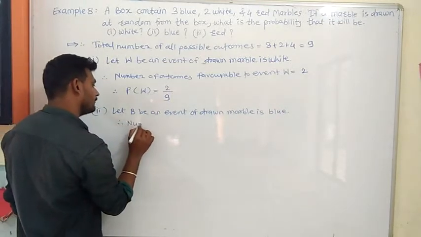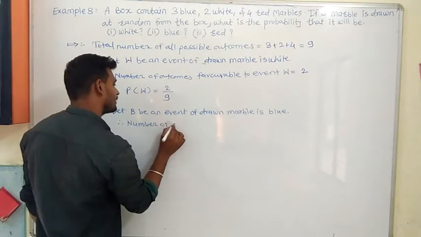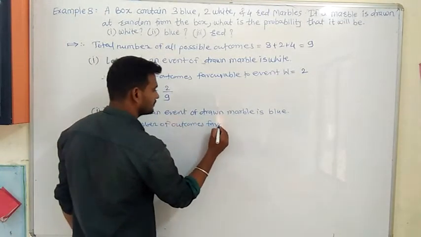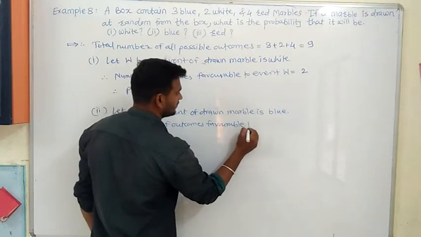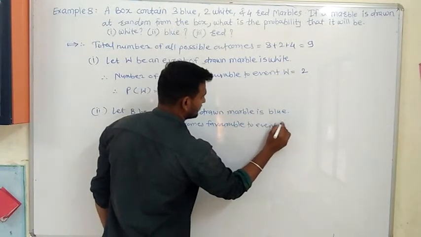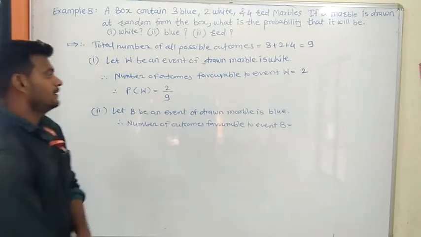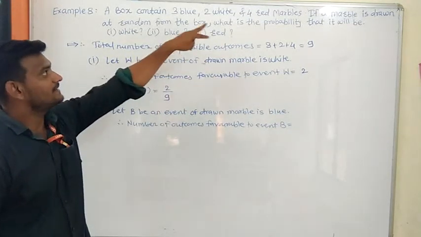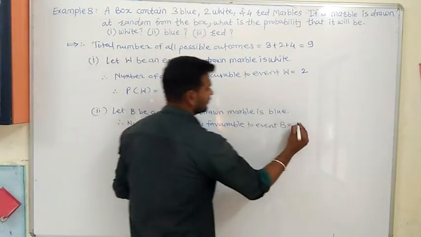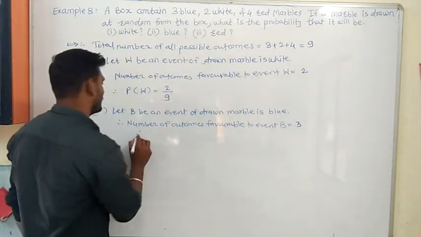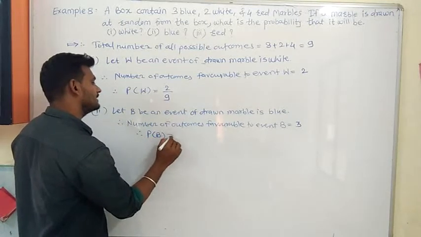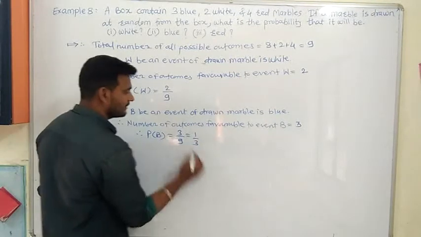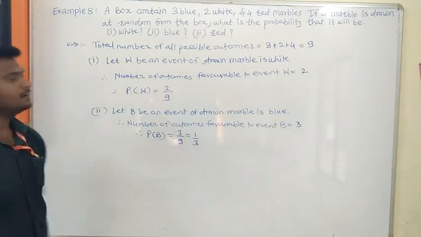Therefore, the number of outcomes favorable to event B is equal to how many? Blue marbles are there, 3 marbles are there, therefore only 3 chances are there. Therefore, the probability of getting a blue marble is equal to 3 by 9. 3 by 9 is nothing but 1 by 3.